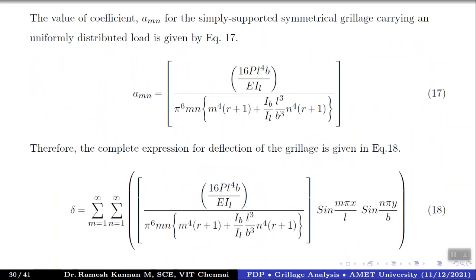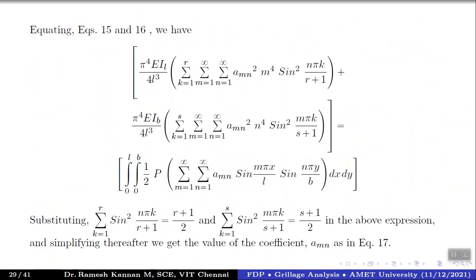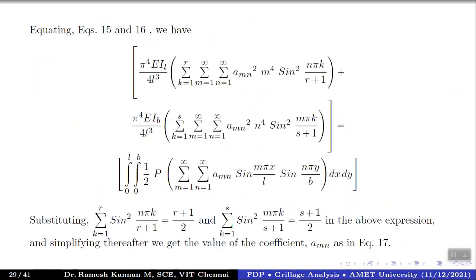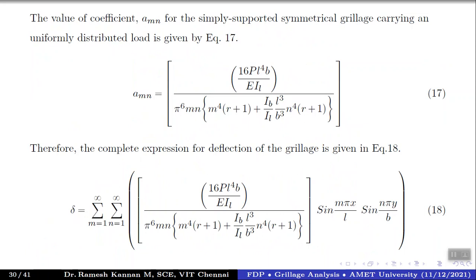So A_mn equals, for this is for a simply supported symmetrical grillage carrying a uniformly distributed load. So this is the formula. How do you get this formula? When you rearrange and simplify this, you will get this. Not only that, we need to incorporate these factors into here. So we approximate it, and we get this particular factor.